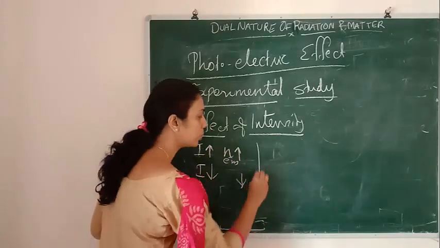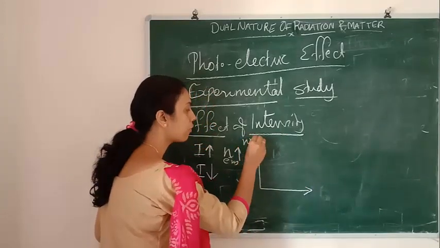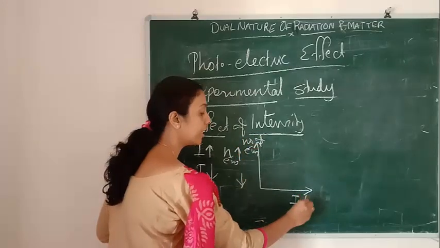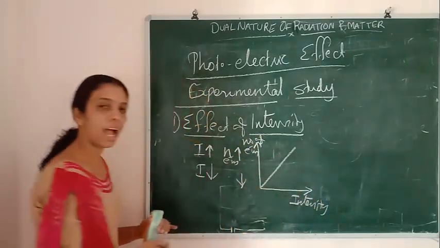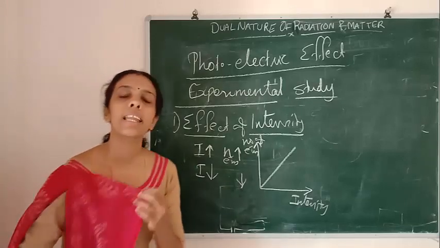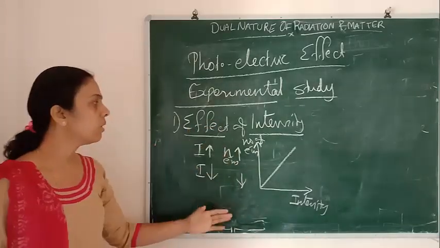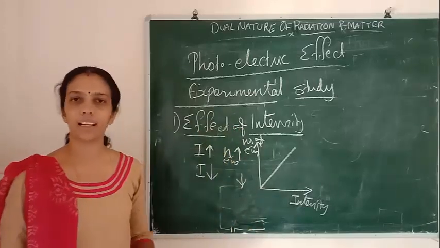How can we show that as a graph? If we take the number of electrons on one axis and intensity on the other, then it is directly proportional. Clear now? This is the first observation from the experimental study.